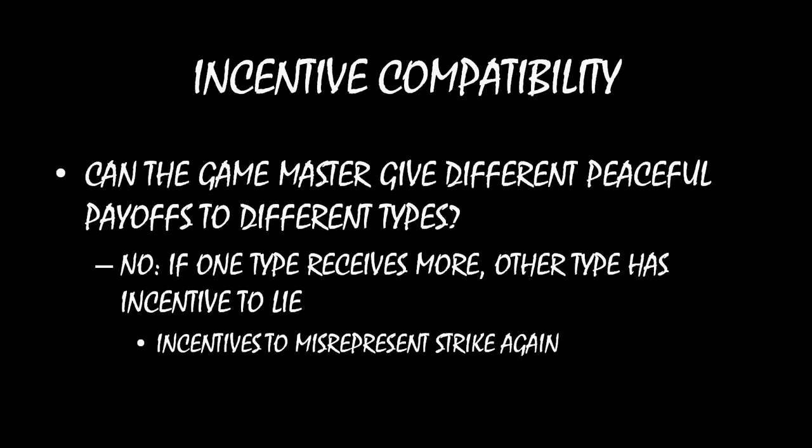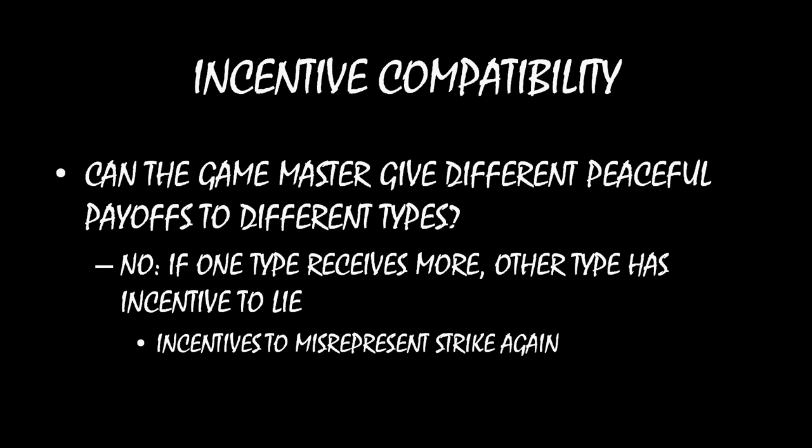And what we're seeing here essentially is that incentives to misrepresent are striking again. So again, once more, if we're only looking at peaceful mechanisms, then we're not having war payoffs here. We're only getting peaceful payoffs that are guaranteed. So if another type of me, say the strong type of me, is going to get more than the weak type of me, it's going to happen purely through a negotiated settlement.